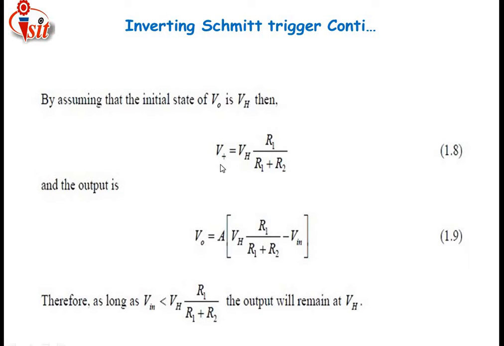The output is V0 equals A times the differential input voltage. What is that differential input voltage? It is V+ minus V-.